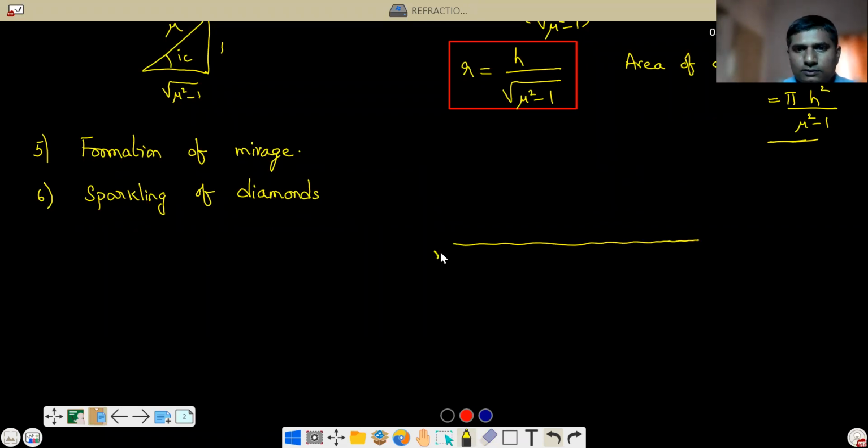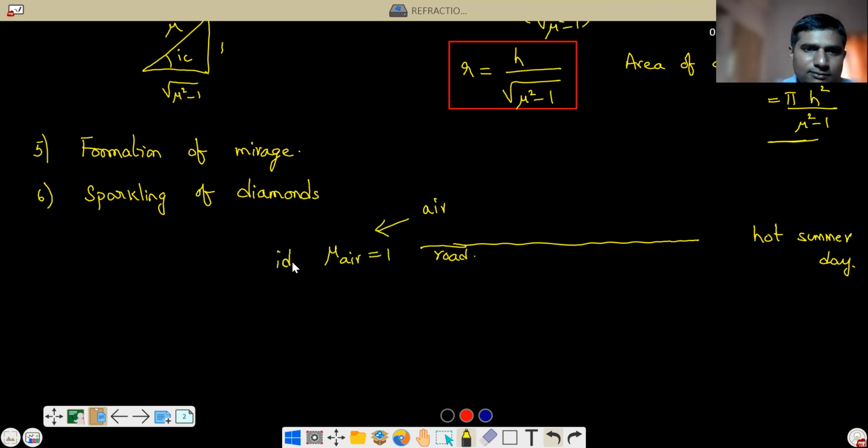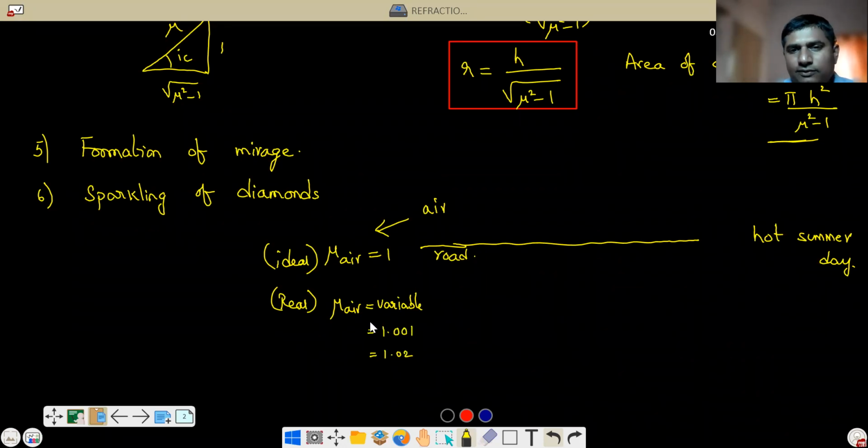Suppose this is the road. On a hot summer day, this ground will get very heated. Correct or not? Now above this road is air. Normally we take the refractive index of air as 1. This is ideal. Ideally we discuss like this, but really the refractive index of air is a variable. It is not a constant. It varies from 1.001 or 1.02, like that.